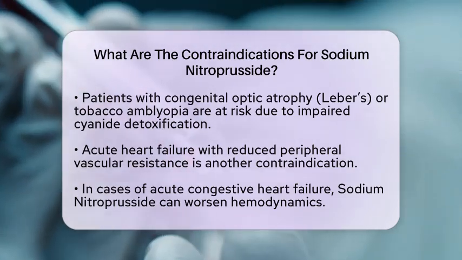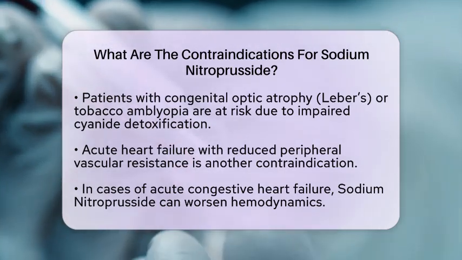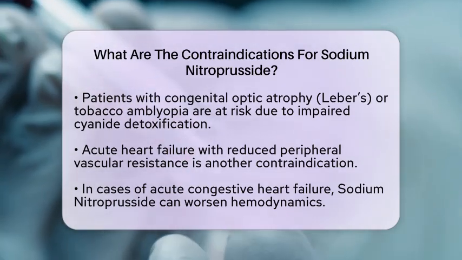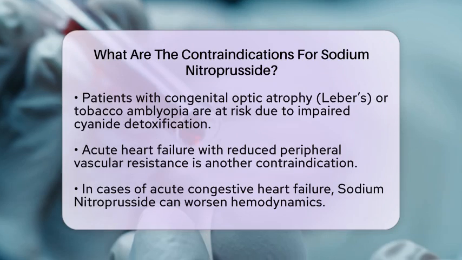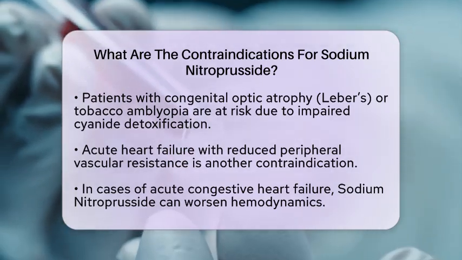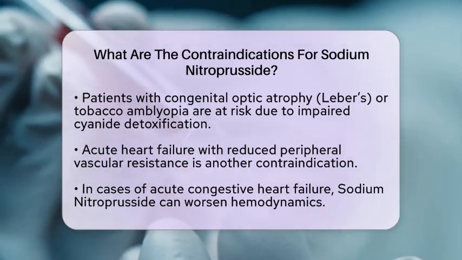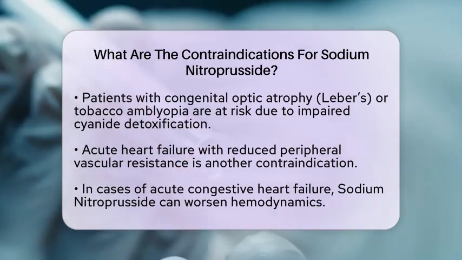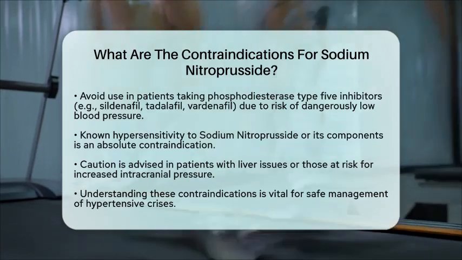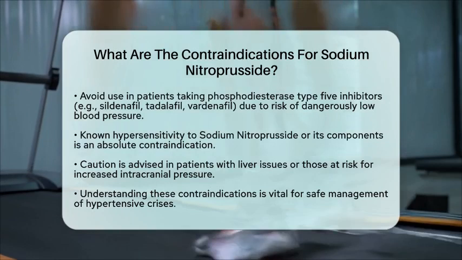Acute heart failure with reduced peripheral vascular resistance is another contraindication. In cases of acute congestive heart failure, especially high-output heart failure seen in endotoxic sepsis, sodium nitroprusside can worsen hemodynamics due to further vasodilation. Additionally, if a patient is taking phosphodiesterase type 5 inhibitors like sildenafil, tadalafil, or vardenafil, sodium nitroprusside should not be used. The combination can result in dangerously low blood pressure.